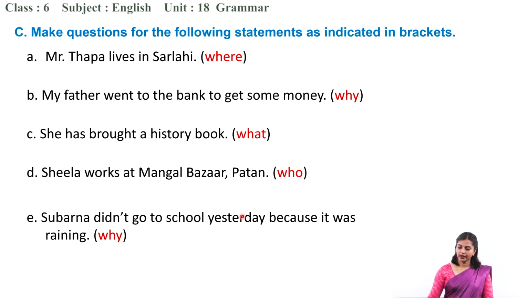Alright, okay, so we are done with this exercise now. Let us move to the next one. Okay, so here it is. Make questions for the following statements as indicated in brackets. There are some statements given here and the WH words are also indicated. You know why these words are indicated?